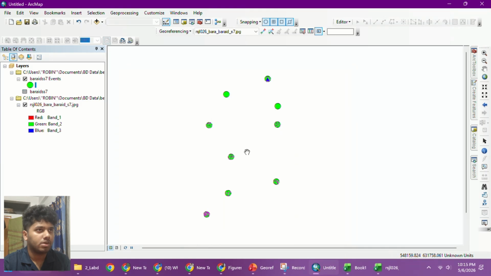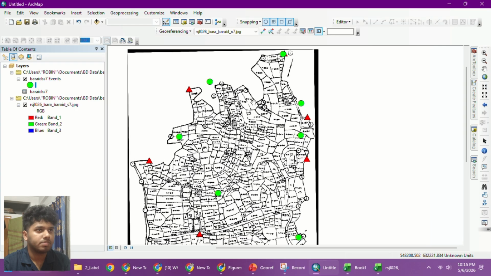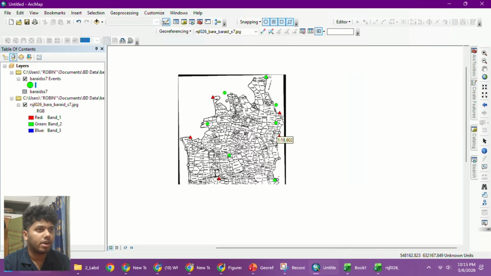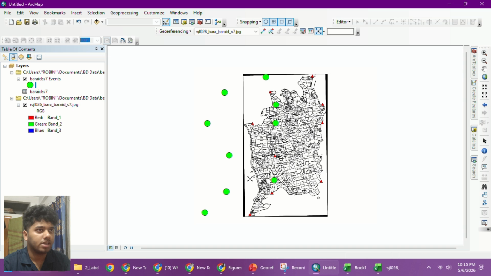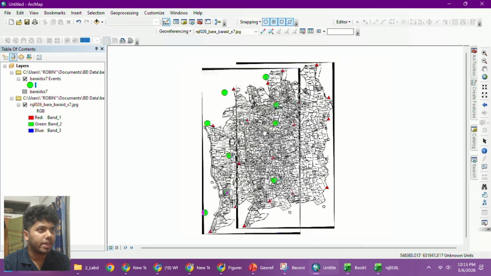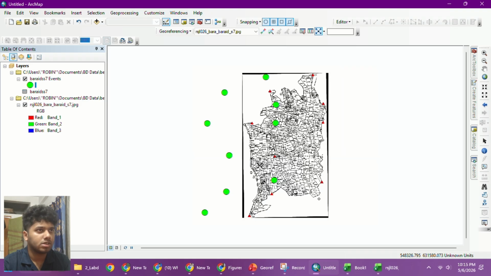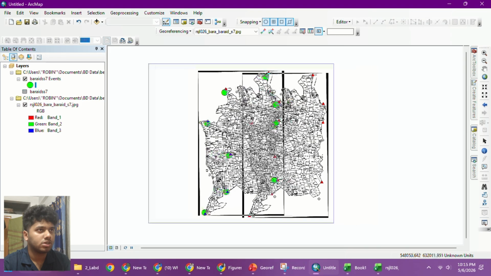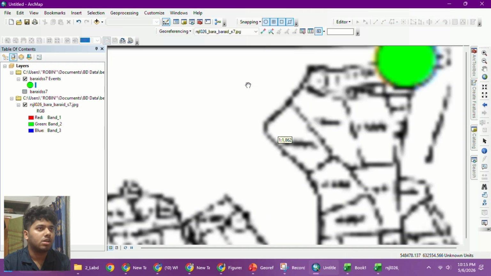Okay, so I am gonna approximately join them. I have some tools here I have shown you. Now I'm gonna use the scale tool to scale it down a little bit, a little bit up, and then shift again and try to join it. So let's scale it down a little bit. Okay, so now shift. Now I can see it is almost perfect, but for the real case we will now use manual transformation.